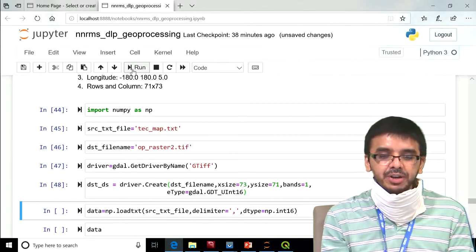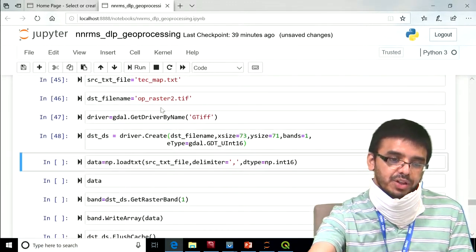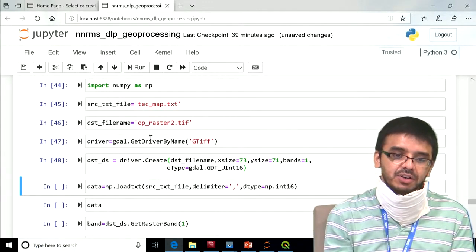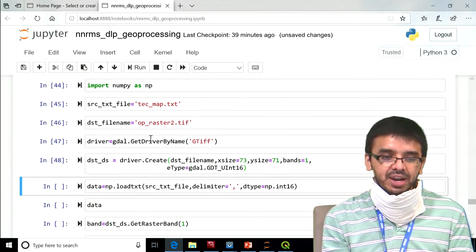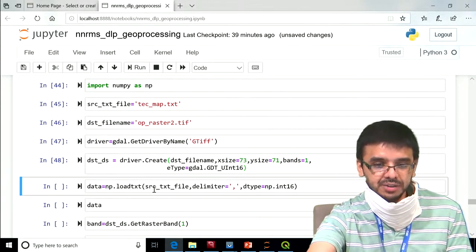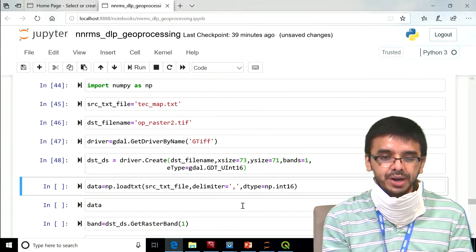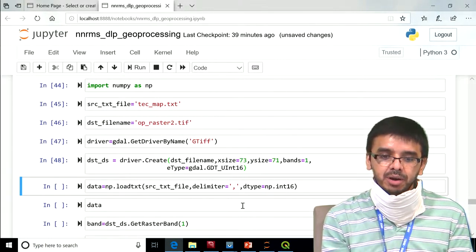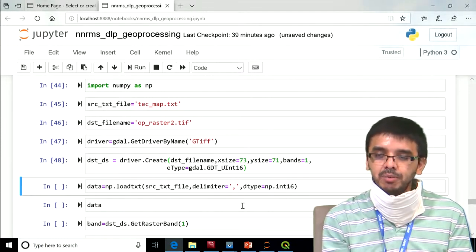Now we need to read the text file. For that NumPy has a function called np.loadtxt. np.loadtxt reads a CSV file, a comma separated file, and returns a NumPy array. Suppose I call np.loadtxt, it takes more arguments, but I am passing 3 arguments: source text file, which file you want to read, delimiter, what is the delimiter in that file. Here we have a comma separated file, so we will pass delimiter as comma, and the data type.